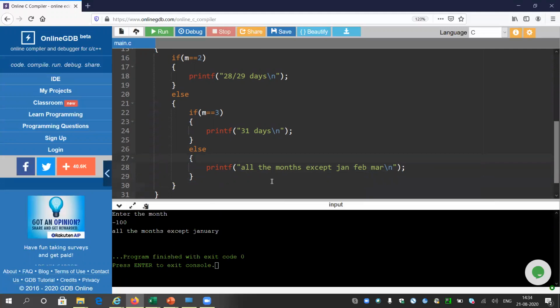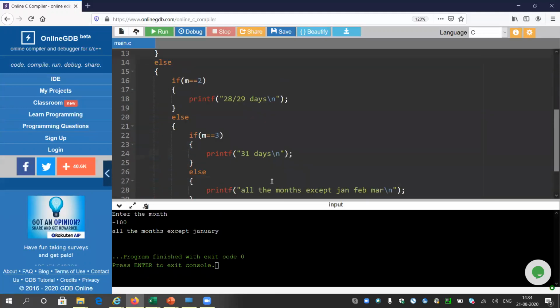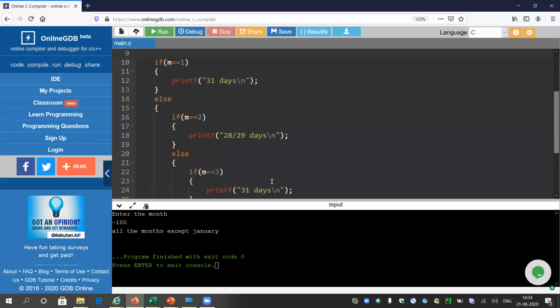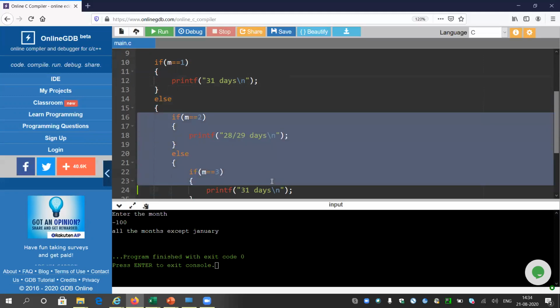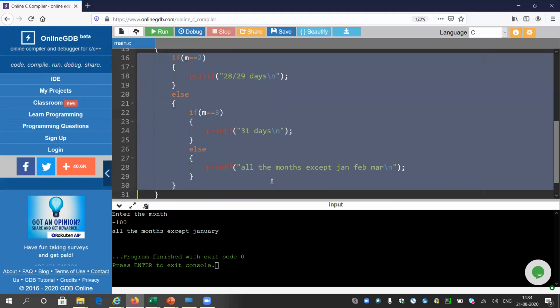Okay, so I think the idea is clear, how it is working. Same logic, same if else logic. You just need to check if the condition is satisfied, then it executes the lines written inside the if block. If this condition is false, then only it will go into the else block, and whatever lines are written inside, it will go through one by one. So here in this case, another if else block is written inside the parent else. So you can follow the same.